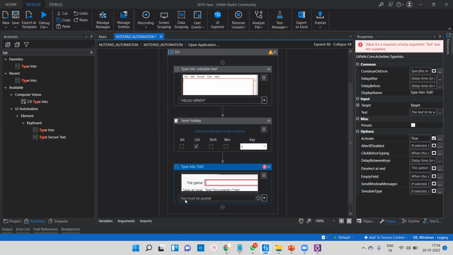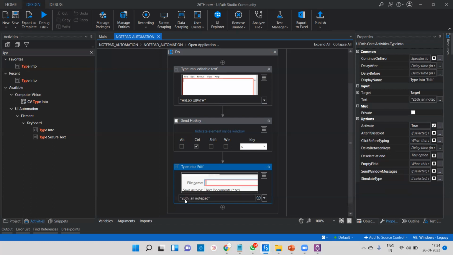So here I'm going to pass double quotes, and there we are going to pass 26 Jan notepad. Okay. So here we are going to save, and after that we have to click.